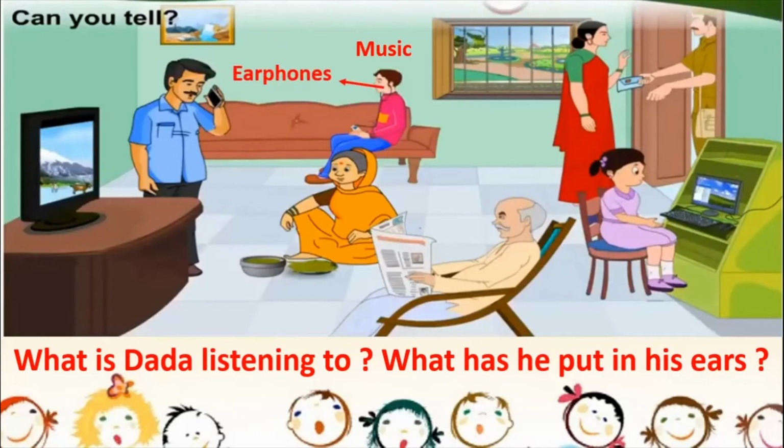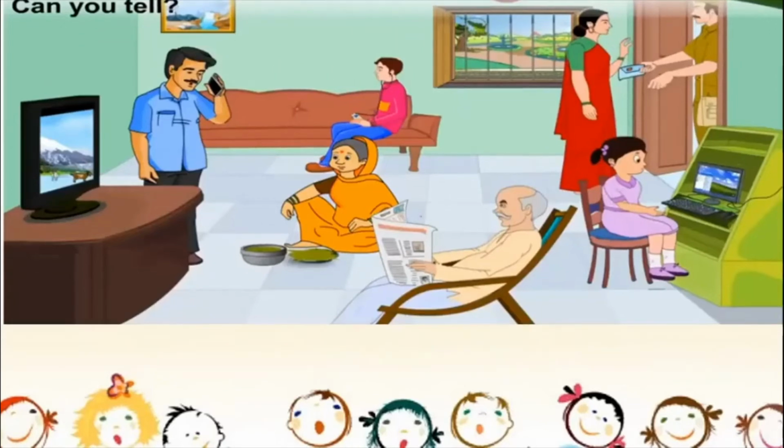So see, they're getting information from so many different things. From the newspaper, from the computer, from the TV, okay, from music or from the phone. So these are all means of communication, children.